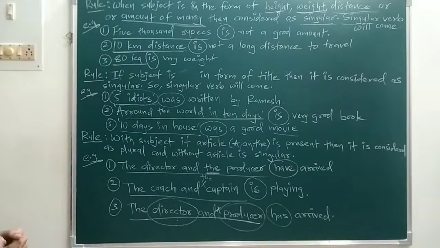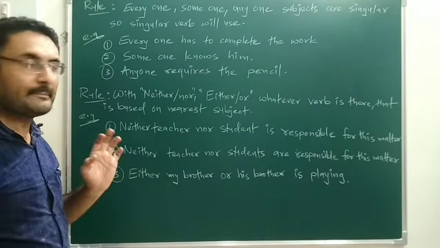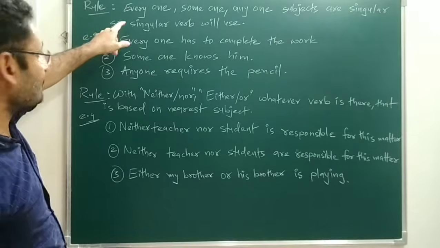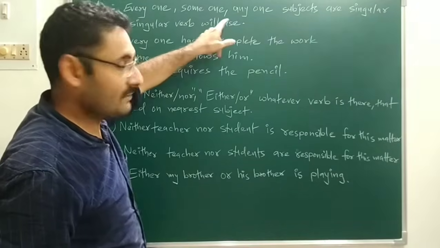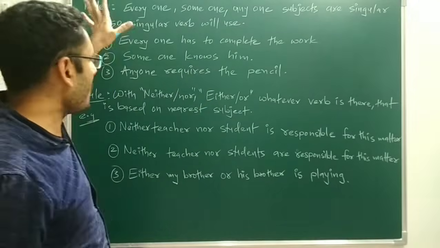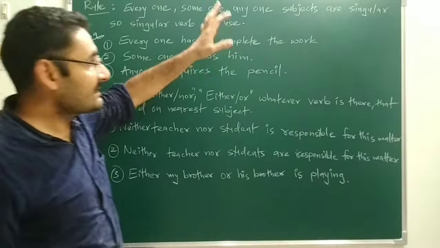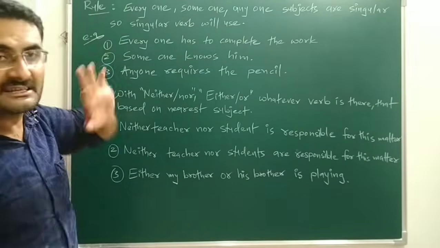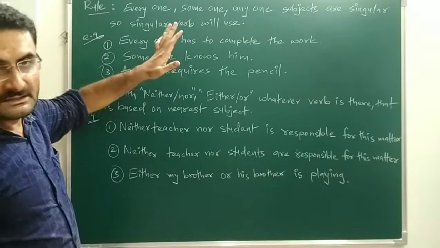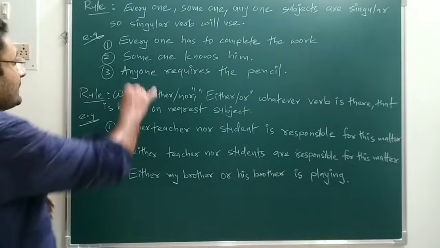Now we'll see the last two rules. These are the last two rules for subject verb agreement. So the next rule is what? That everyone, someone, anyone, if such types of subjects are there, all these subjects, everyone, someone or anyone, are considered singular. So with a singular subject, a singular verb will come. Okay, let us see with the example.